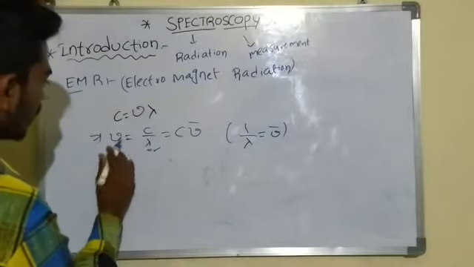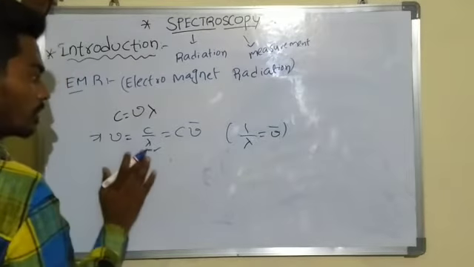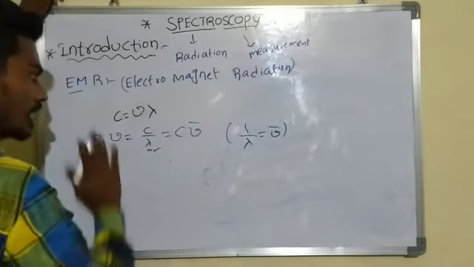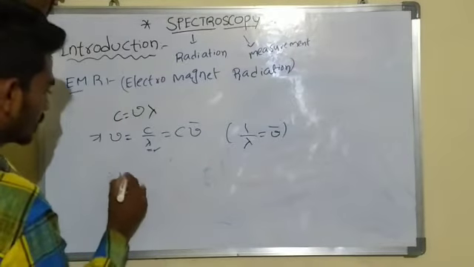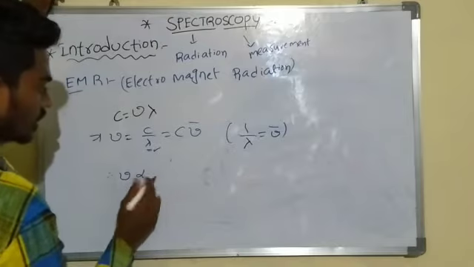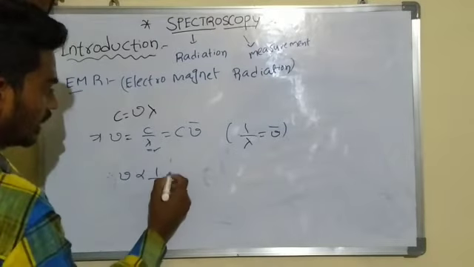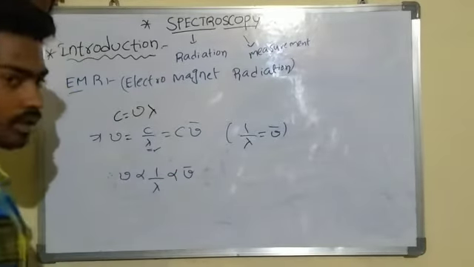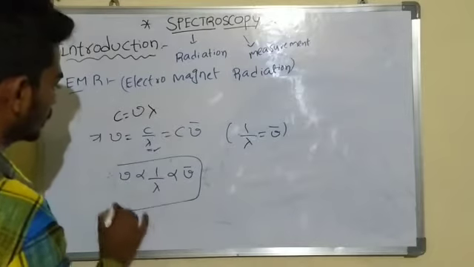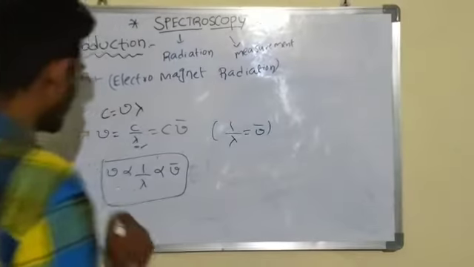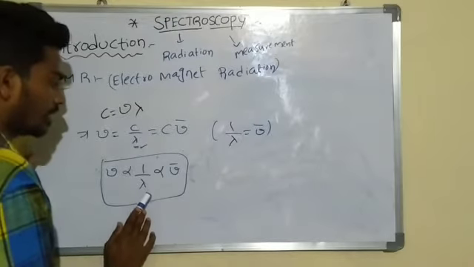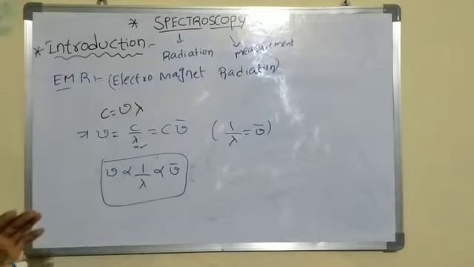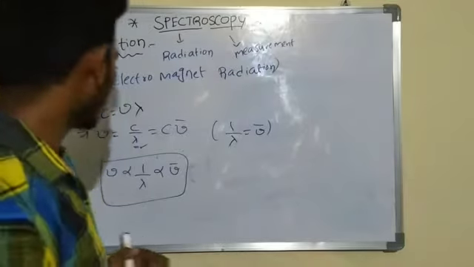So frequency is inversely proportional to wavelength and directly proportional to the wave number. This is the relation between frequency, wavelength and wave number. Now, another important term, that is energy.